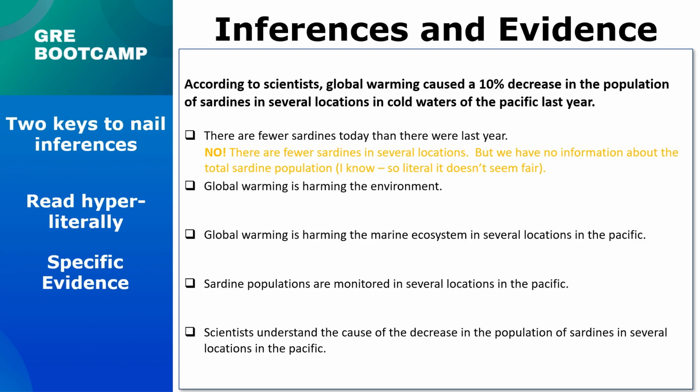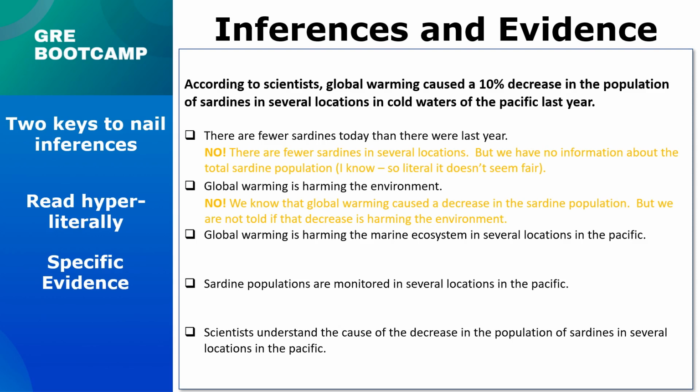All right. Can we assume that global warming is harming the environment? No, we can't. We know that global warming is decreasing the sardine population in certain areas of the ocean, but is that harming the environment? Maybe, maybe not. We don't know. We're not given any information on that, and we're not allowed to assume.